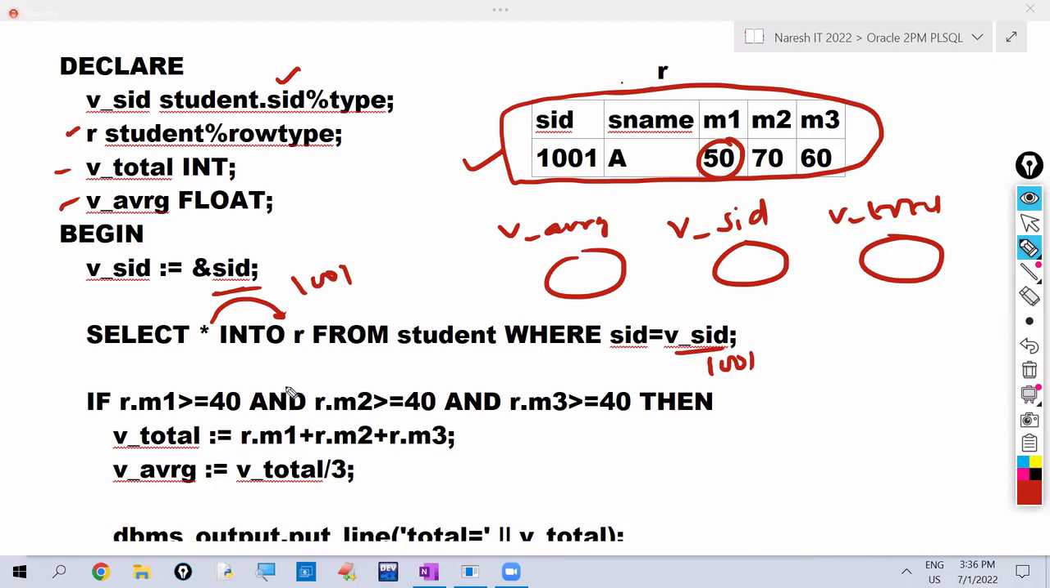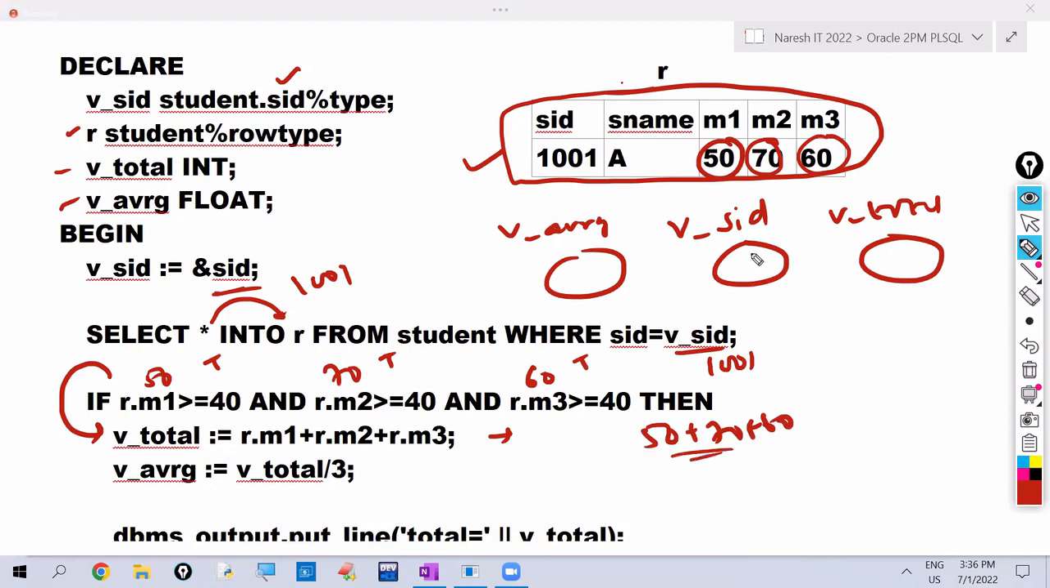Now what is the R.M1 value? R.M1 value is 50. Is 50 greater than 40? Yes. Okay, next, what is the R.M2 value? 70. Is 70 greater than 40? Yes. R.M3 value 60. Is 60 greater than 40? Yes. All are true, means result is pass. It calculates total now. So it calculates 50 plus 70 plus 60. That value will be stored in v_total. Next it calculates the average, v_total divided by 3.